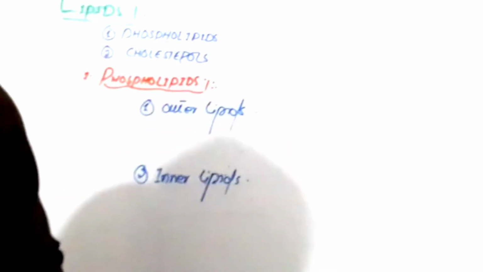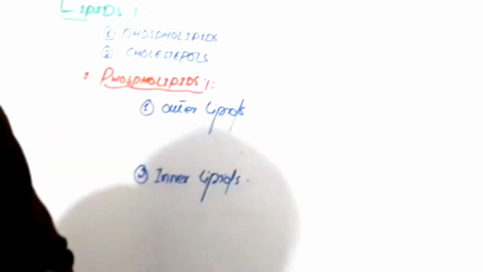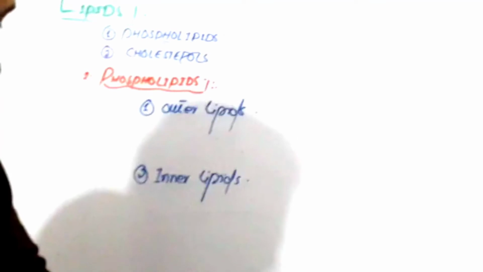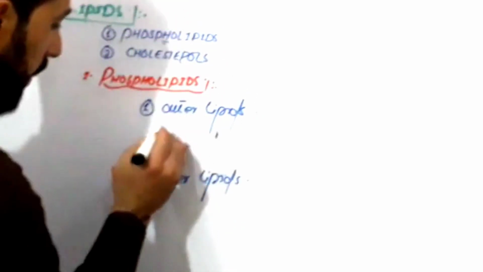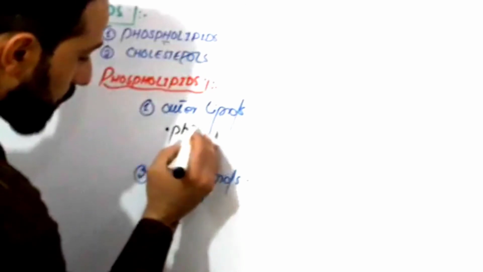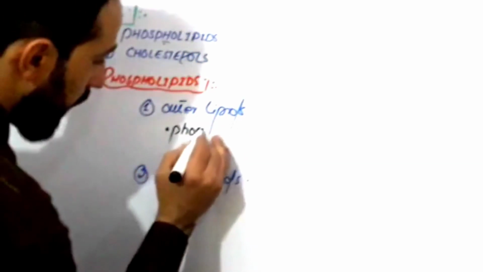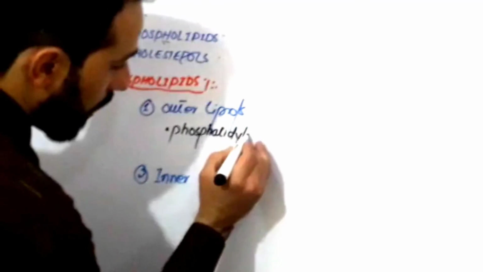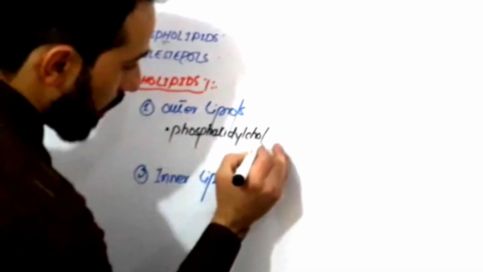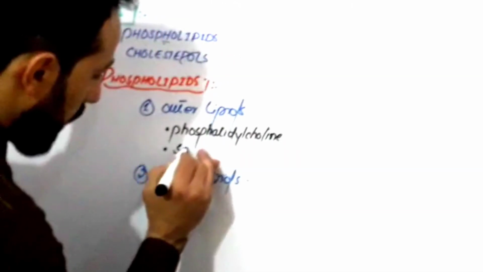These are phosphatidylcholine and sphingomyelin.